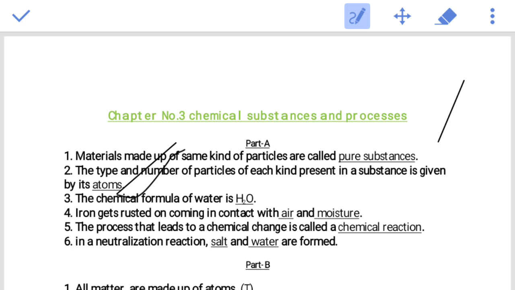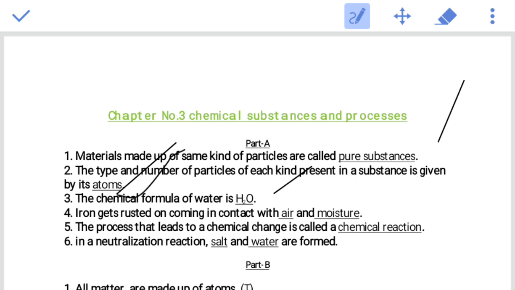Next, the third one: the chemical formula of water is H2O. Just like sodium chloride is NaCl, calcium carbonate is CaCO3. These are the chemical formulas. Number 4, iron gets rusted on coming in contact with air and moisture. We know that rusting of iron is a chemical change, and for a chemical change to take place, it must be in the presence of air and moisture.